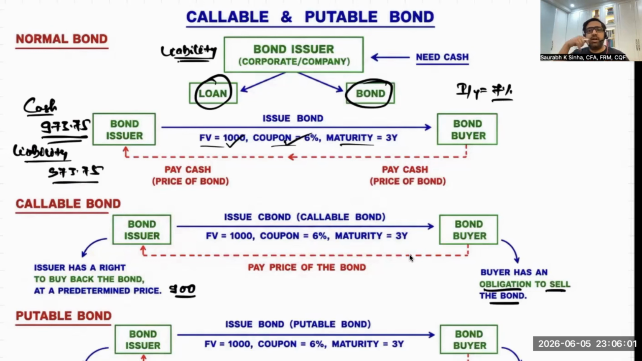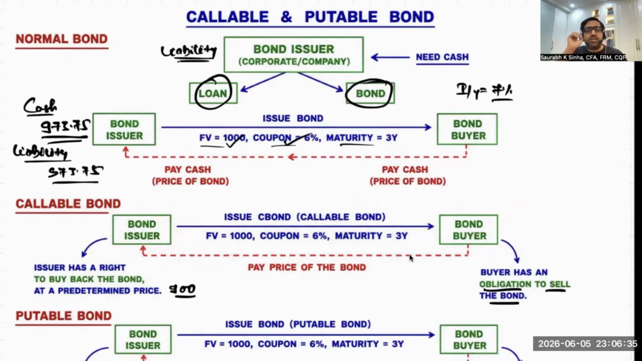Now, as a bond buyer, what do you feel about this bond? Do you get a good feeling or a bad feeling? You're getting an obligation that the bond issuer can come and buy back the bond forcefully whenever they feel like. It's a bad feeling. So the price of the bond is definitely not going to be 973.75. You will perceive it as a bad bond and the price would be lesser than 973.75.